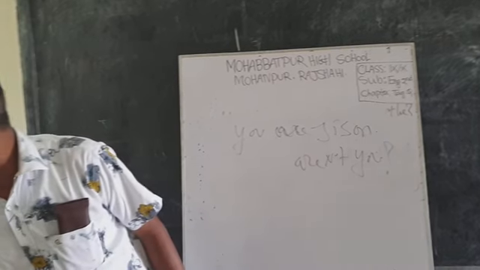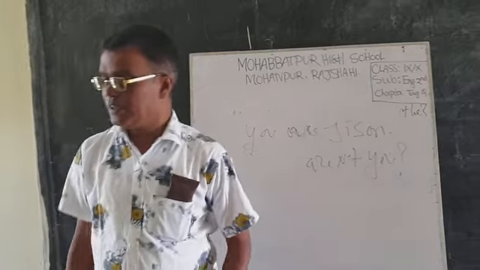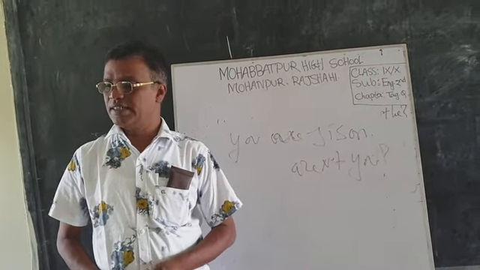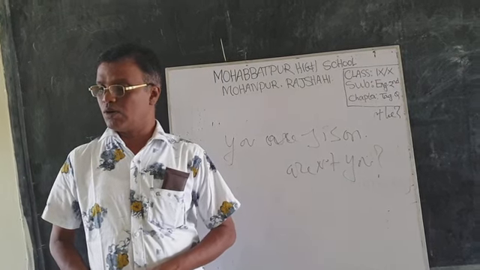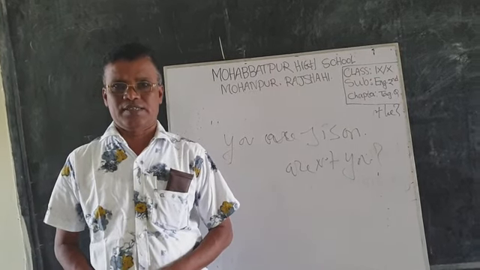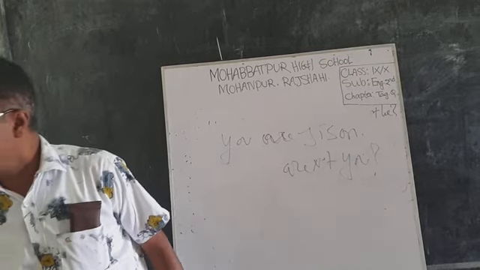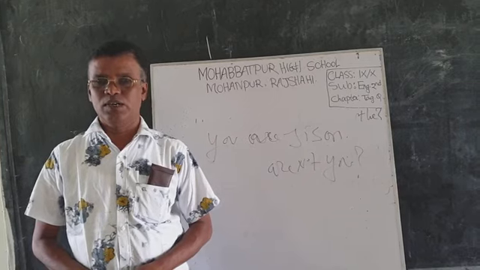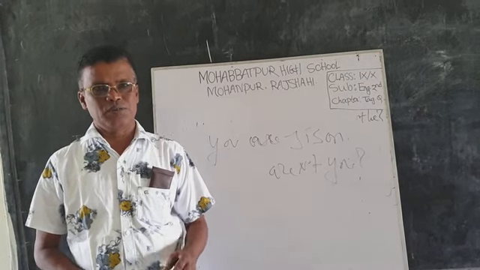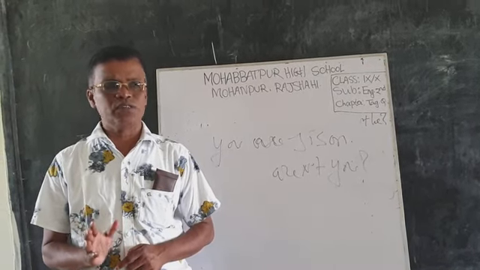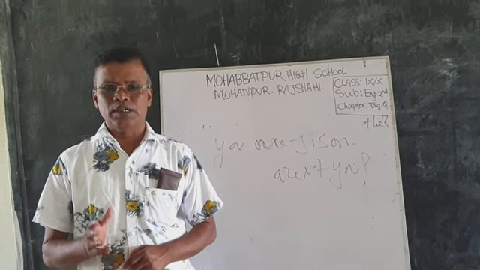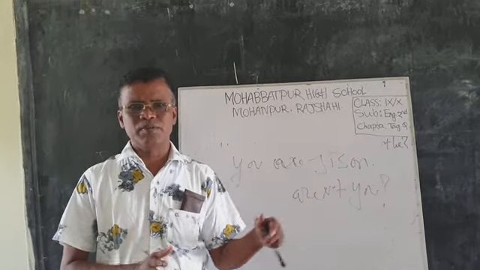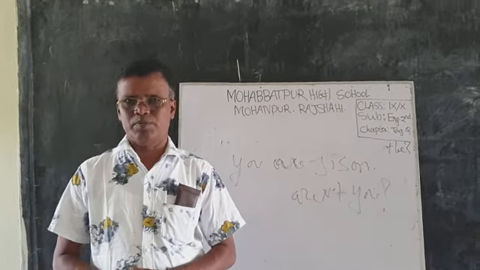Am, is, are, was, were, shall, should, will, would, can, could, may, might, have, has, had, must, ought, dare, need. These are operators. And then do, does, and did are used with action verbs. When a sentence has no main verb or helping verb, do, does, and did are used. Do and does are present forms, and did is the past form.